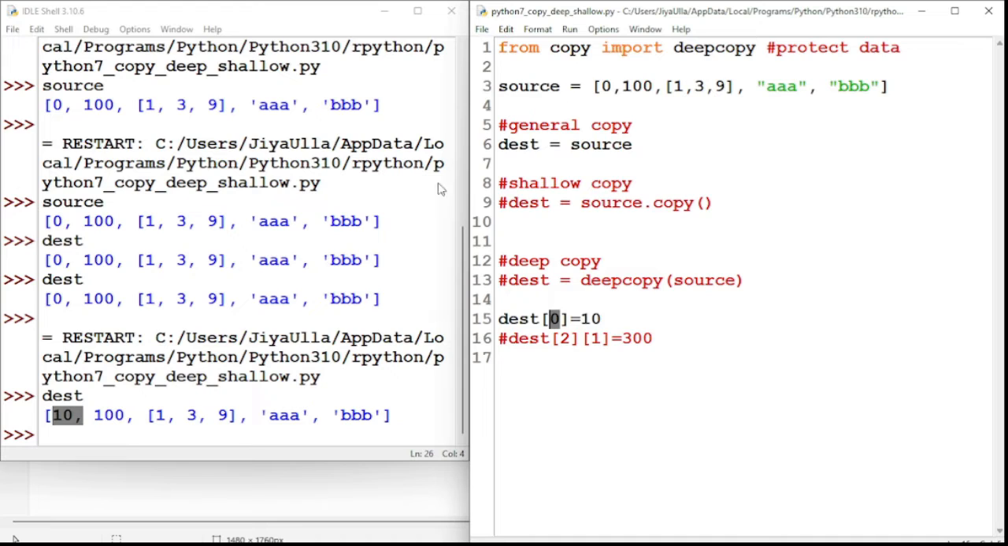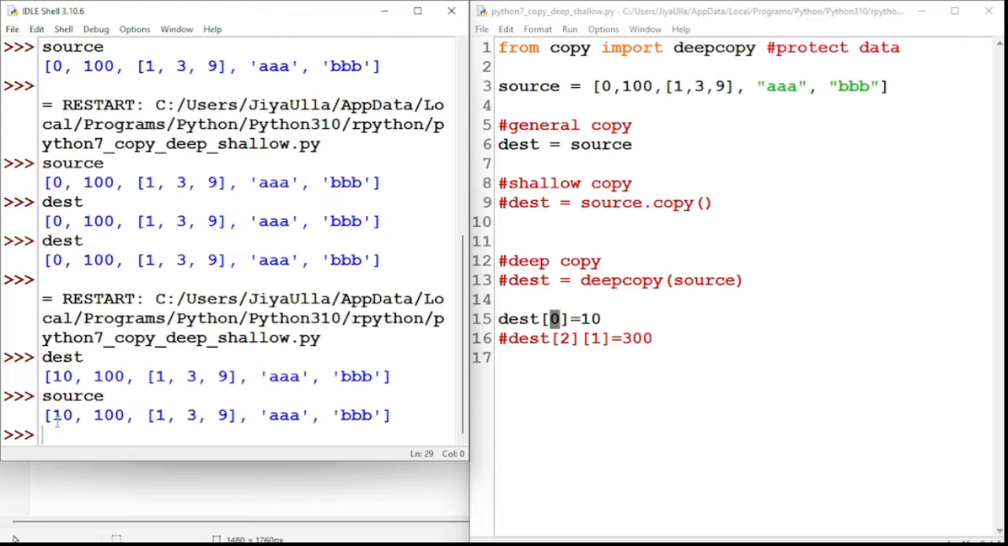My agenda is to protect my source data. Now let's check the source. Here also it is changing. It means that general copy is required when we want to do the operation in both source and destination. But in case some precise data is there where we want to do the operation only in the destination, we have to go with the deep copy or shallow copy. But as of now, the moment I change the items of source, then it is changing. Let's see.